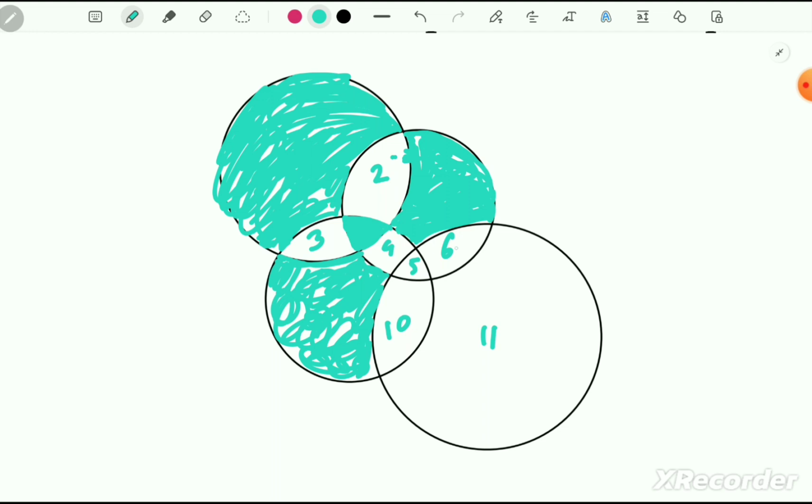So regions 5 and 6, this will be green, and this will be green.